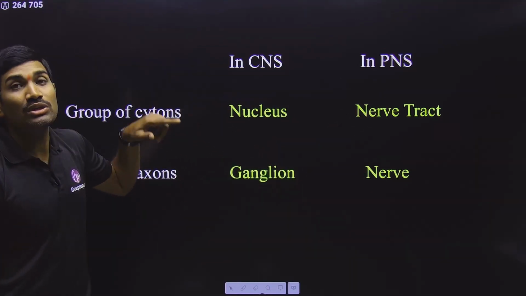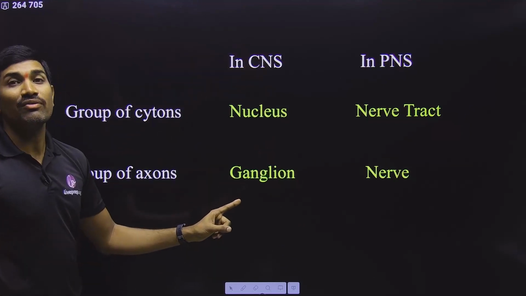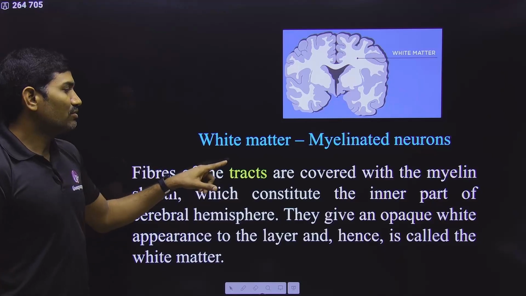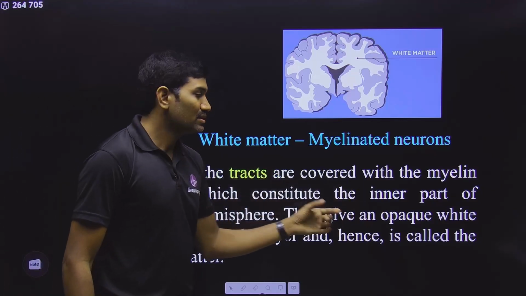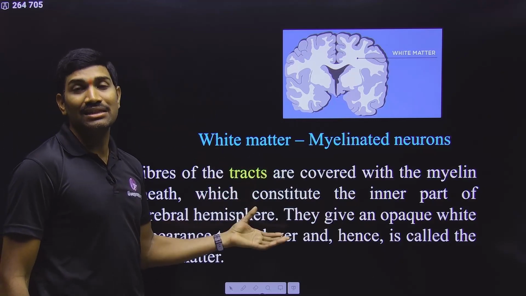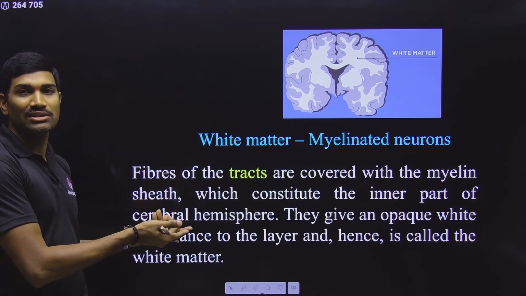So here they are talking about the tract, which means in the central nervous system, it is a group of axons. That's why technically they use these words. So observe carefully. Fibers of the tracts are covered. So tracts are the groups of axons present in the central nervous system. They are covered with the myelin sheath. Now you can understand this.